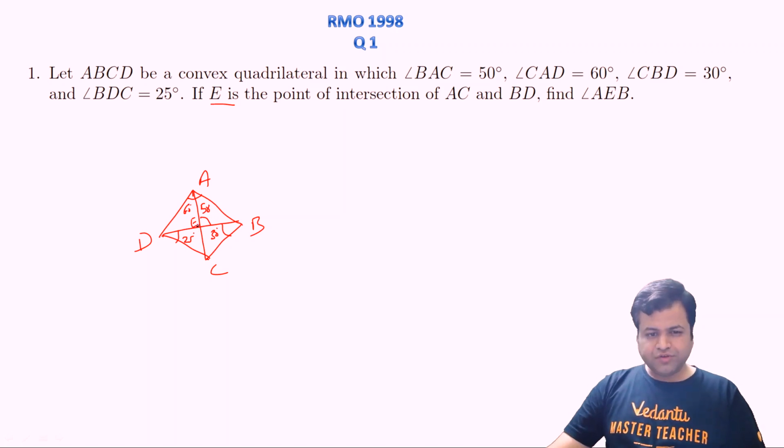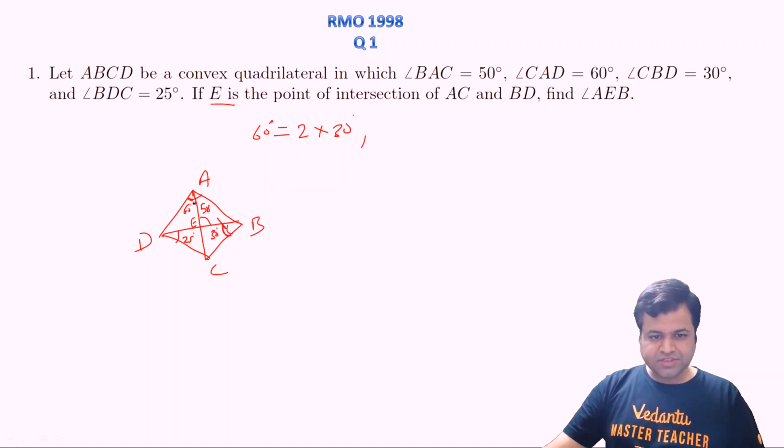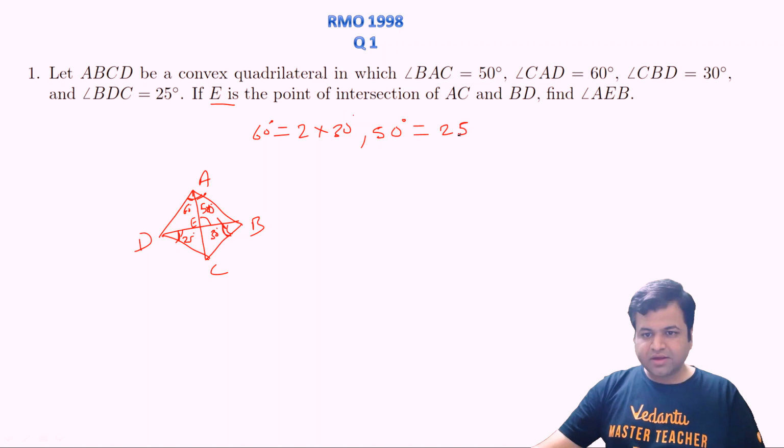If you observe one thing clearly, this 60 degree angle is nothing but twice this angle, 2 times 30 degrees. This is a simple observation. And this 50 degree angle is nothing but twice this angle, 25 degrees. Do you remember some property like that? Angle subtended at something is twice the angle subtended at something.